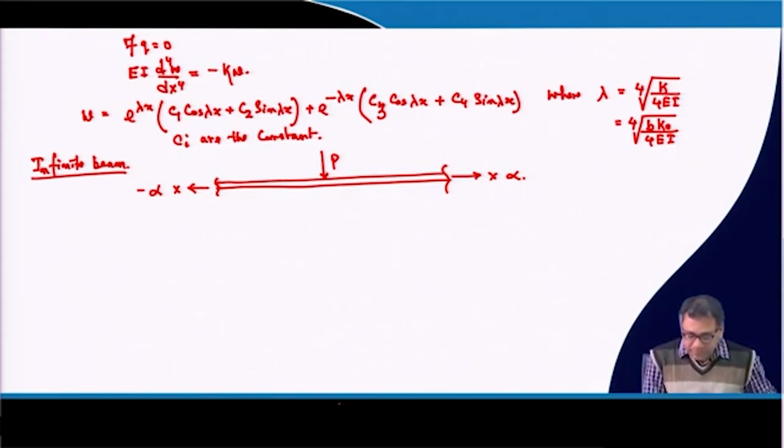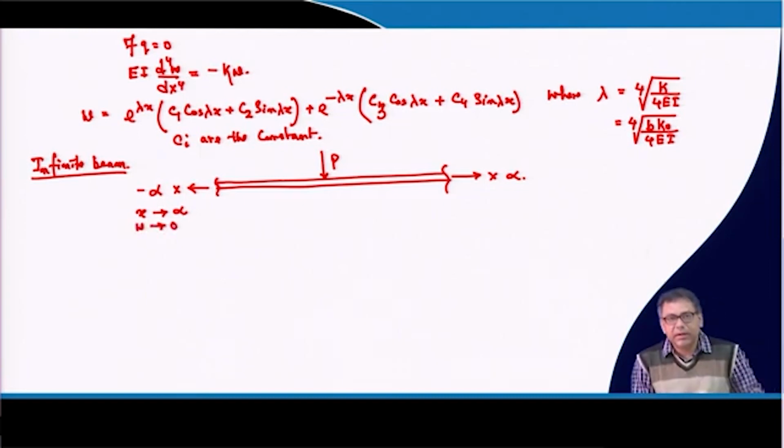Now, if x tends to infinity, then w will tend to 0, because at infinite distance there will be no influence of this P, so the deformation will be 0. If you look at the closed-form equation given, the previous equation is the general equation, not specific to infinite or finite beams.